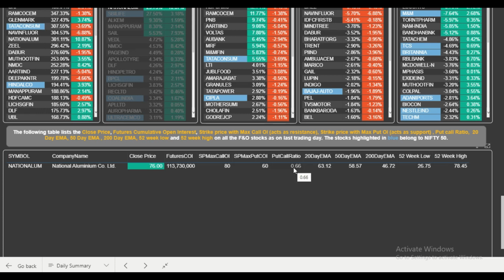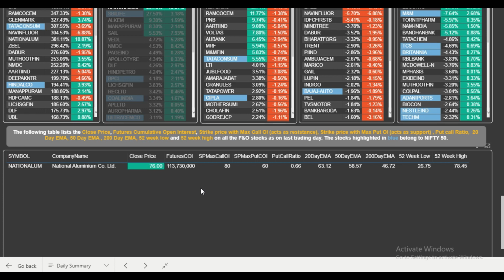Put call ratio is 0.66. 20-day exponential moving average is 63. Similarly 50-day moving average, 200-day, and the 52-week low and high. So you can see the stock is almost near the 52-week high, which is a good signal. It means it has a very good potential to break the 52-week high and then make a new 52-week high. So we'll do this analysis in detail.